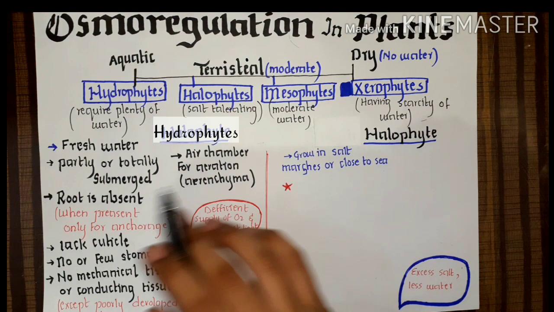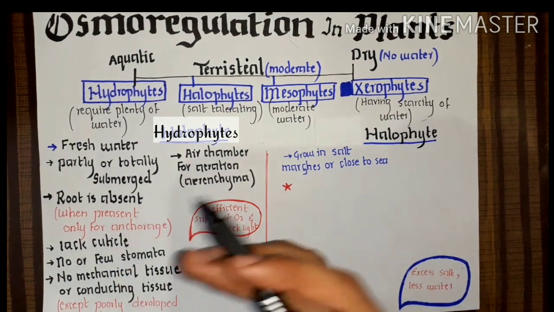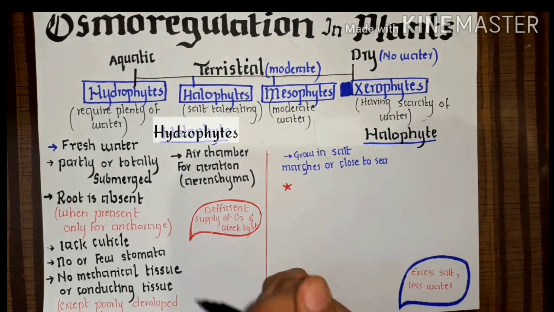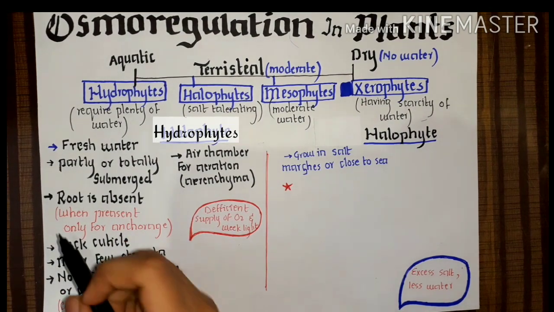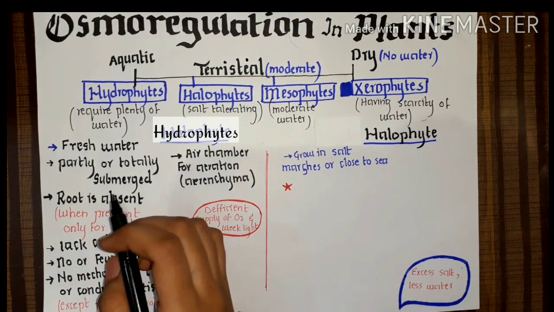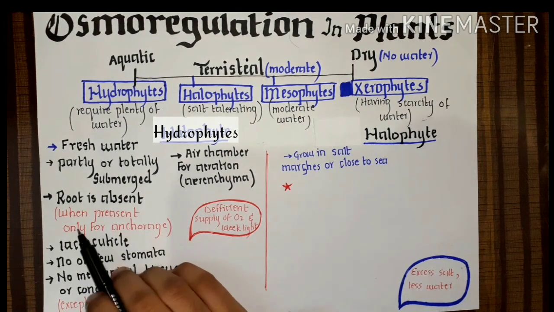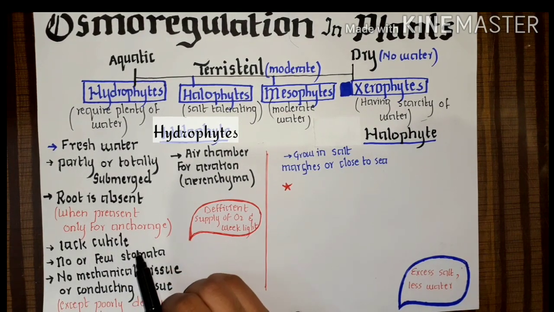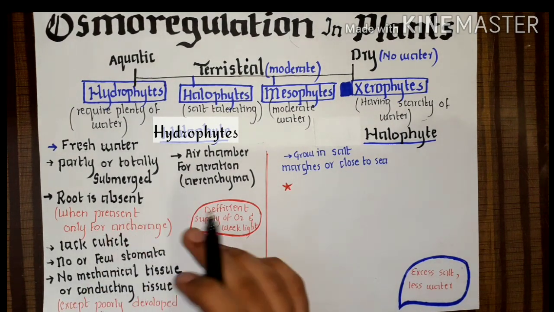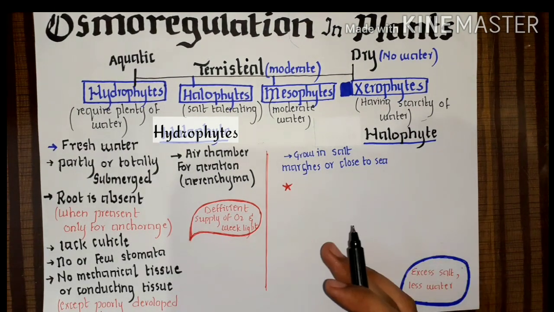So there is no need of roots here, because what is the function of roots? They can absorb water from the land. But when roots are sometimes present, they are present only for the anchorage, only for support, not for the absorbance of water. Their function is not absorbing water.